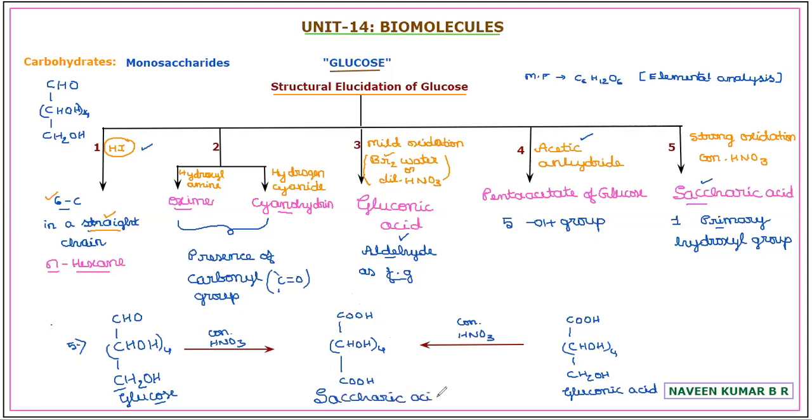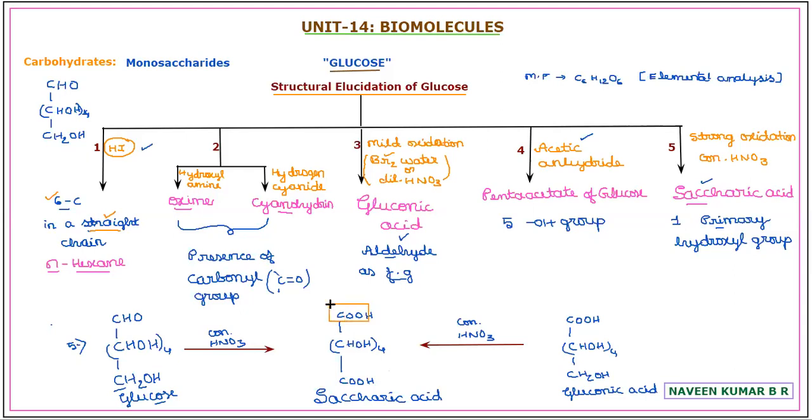In the glucose, the first and last carbon we can consider as COOH. Either in mild or strong oxidation condition, CHO is oxidized to COOH. Along with this, the other COOH formed explains that there is 1 primary hydroxyl group present in the molecule.